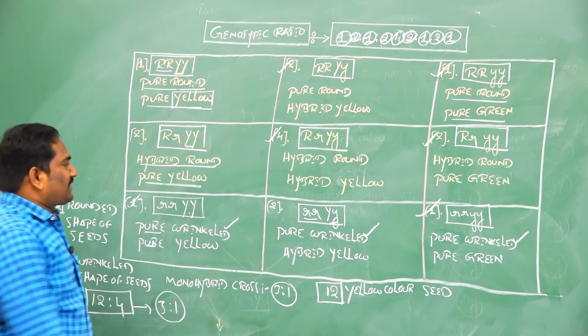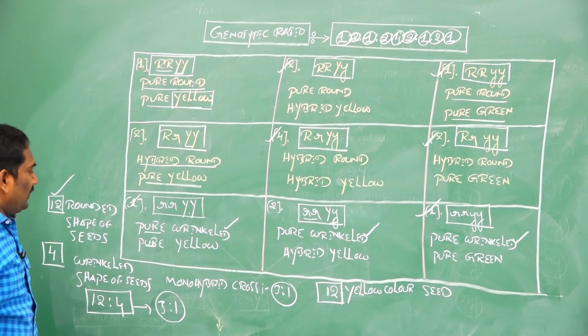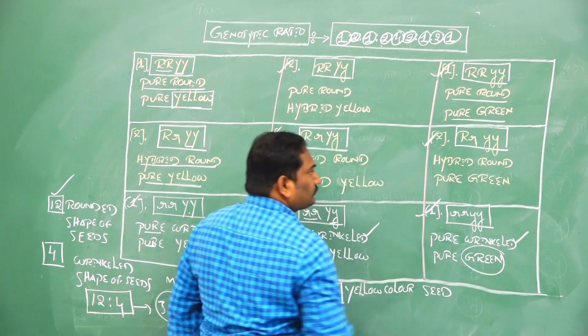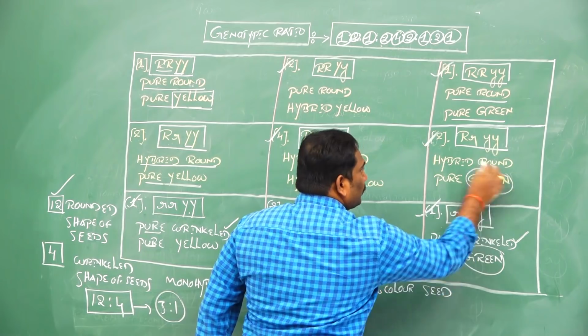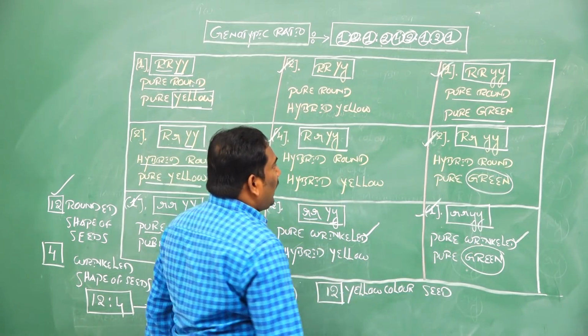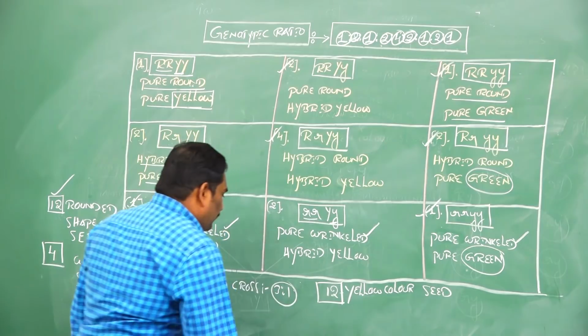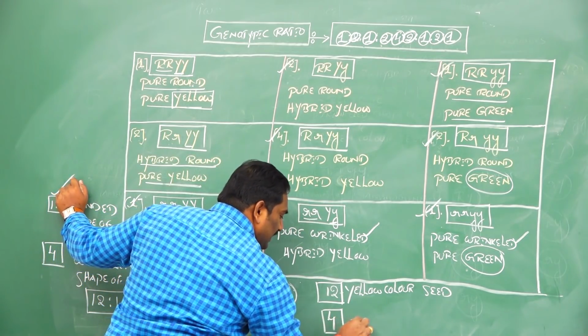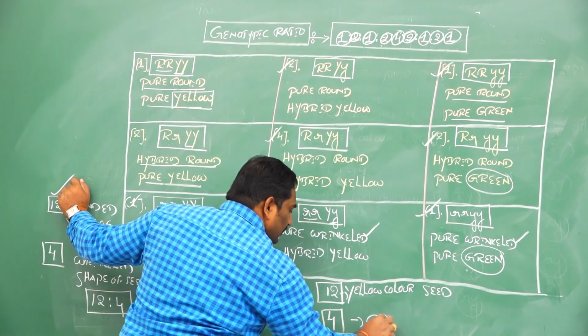Compare with green color seeds: here 1, here 2, 3, and here 1, 4. The total number of green color seeds produced in the dihybridization experiment is 4.